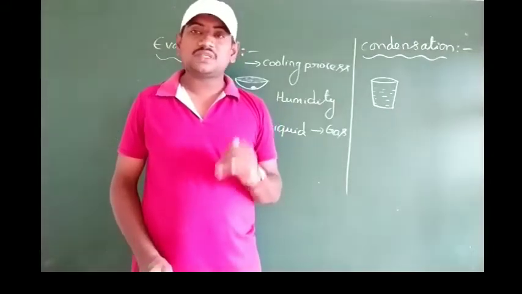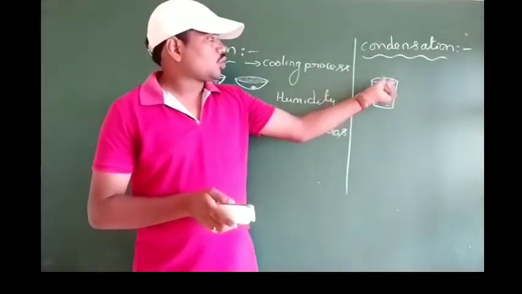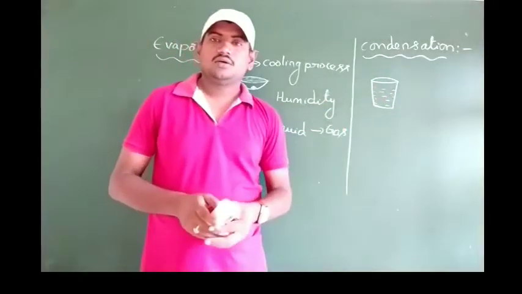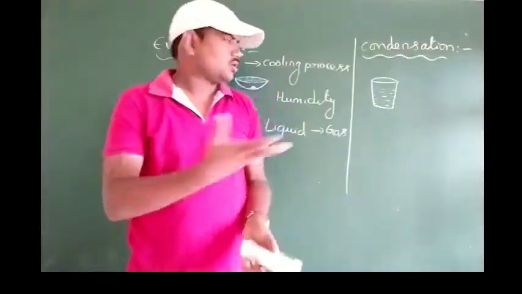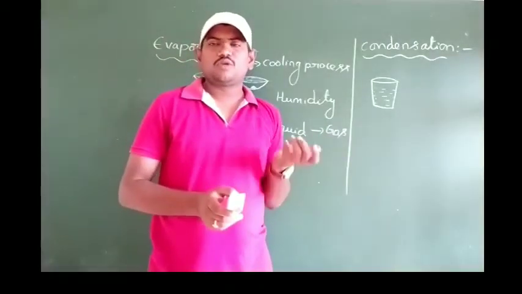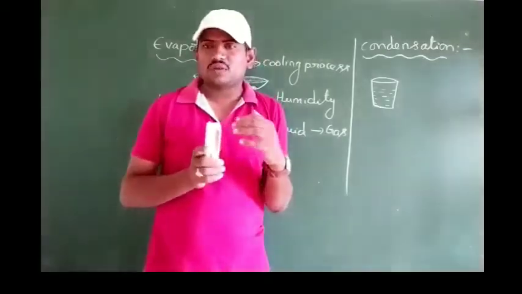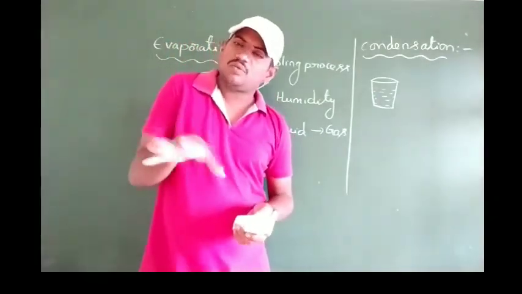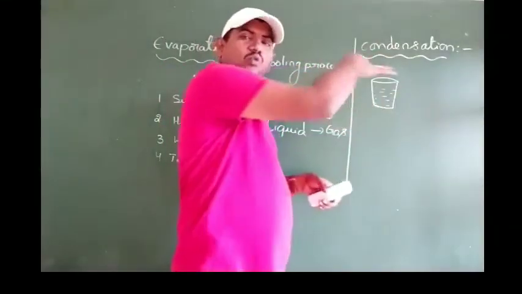In fact, what happens is, when the cool drink or cold water is poured and the tumbler is placed here, surrounding the glass tumbler some water molecules will be there, like the humidity in the atmosphere. The amount of water vapor present in the atmosphere is the humidity. The humidity is everywhere, but the availability of water molecules differs in different places. Anyhow, some water molecules will be there, and those surrounding molecules will be moving.